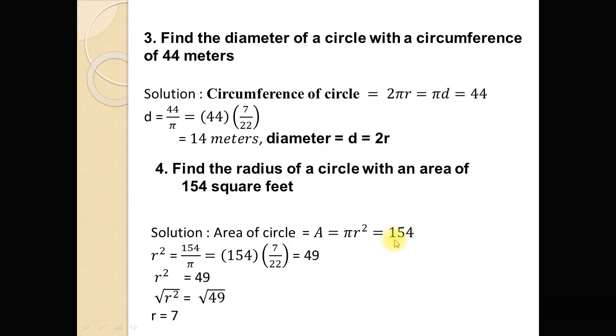So pi r square is equal to 154, and since we have to find the value of radius r, in this question again divide both sides by pi. Dividing both sides by pi, we obtain r square is equal to 154 divided by pi, and it can be written as 1 over pi multiplied by 154. So 154 is multiplied by 7 over 22, and after simplification, 22 divided by 22, 154 divided by 22 is 7, and 7 times 7 is 49. So r square is equal to 49, and taking square root on both sides, we obtain r is equal to 7.